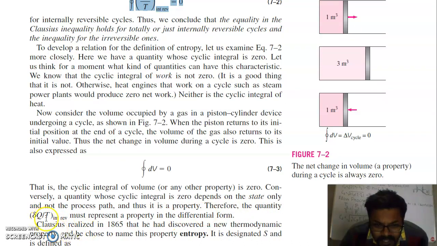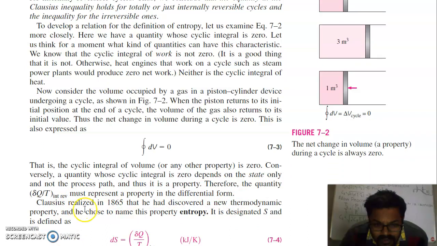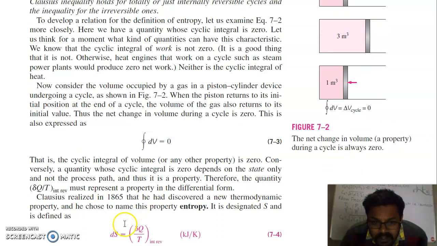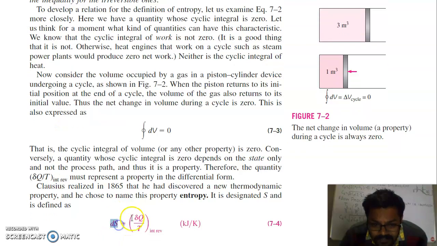Therefore, the quantity del Q by T for a reversible process must represent a property in differential form. Clausius realized in 1865 that he had discovered a new thermodynamic property, and he chose to name this property entropy. It is designated S and is defined by dS equals del Q by T for reversible.